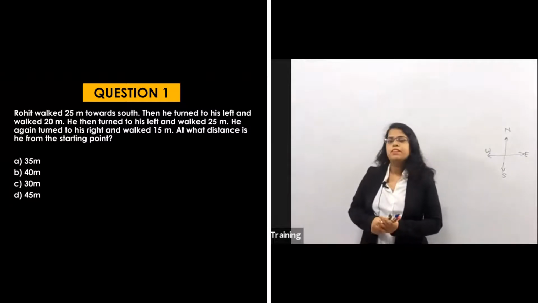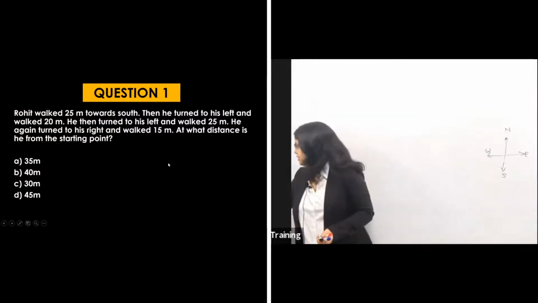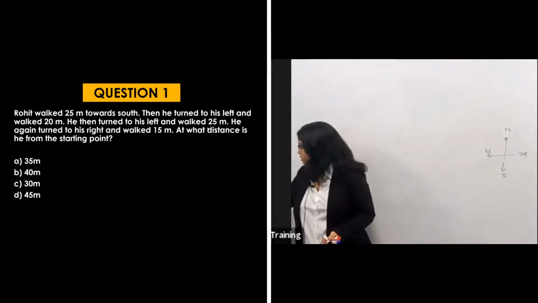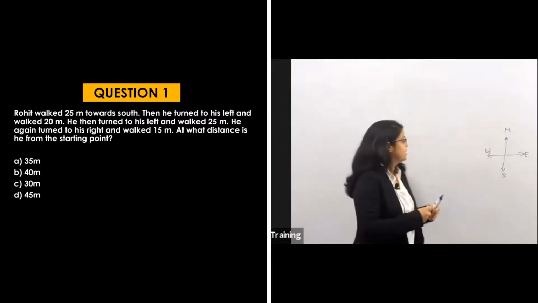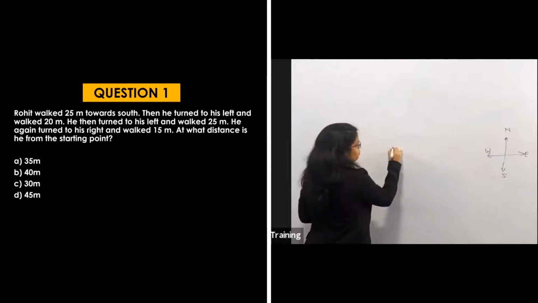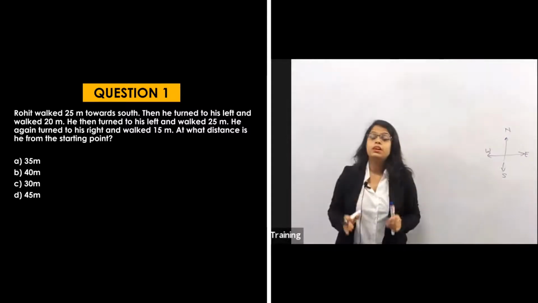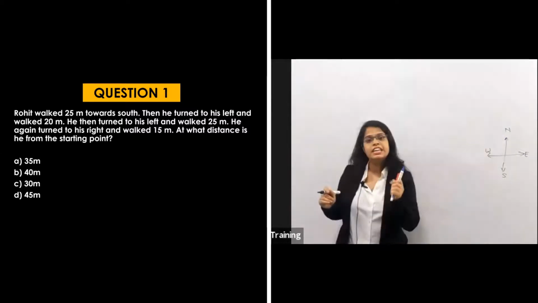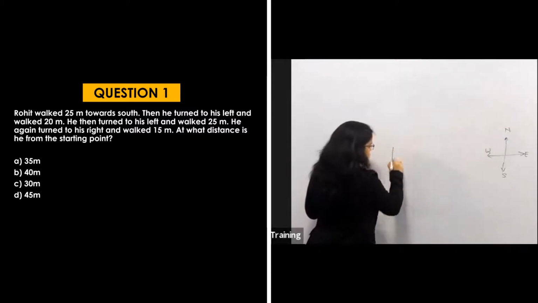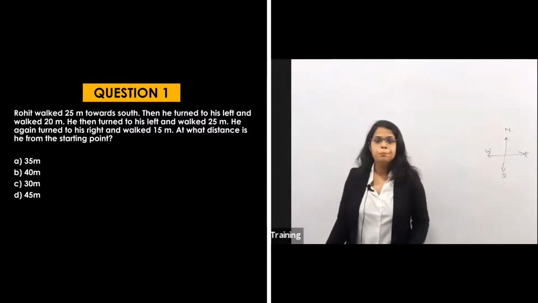Rohit walked 25 meters towards south. So he started from here. Suppose this is the point from where he started, and he is walking towards the south. South is downward, and he is walking 25 meters towards south. Suppose this is the 25 meter. He is going in the south direction below.